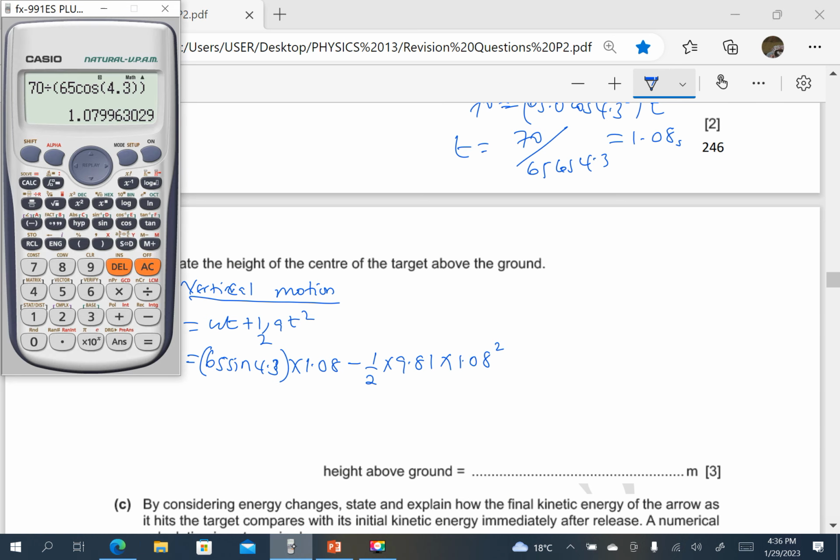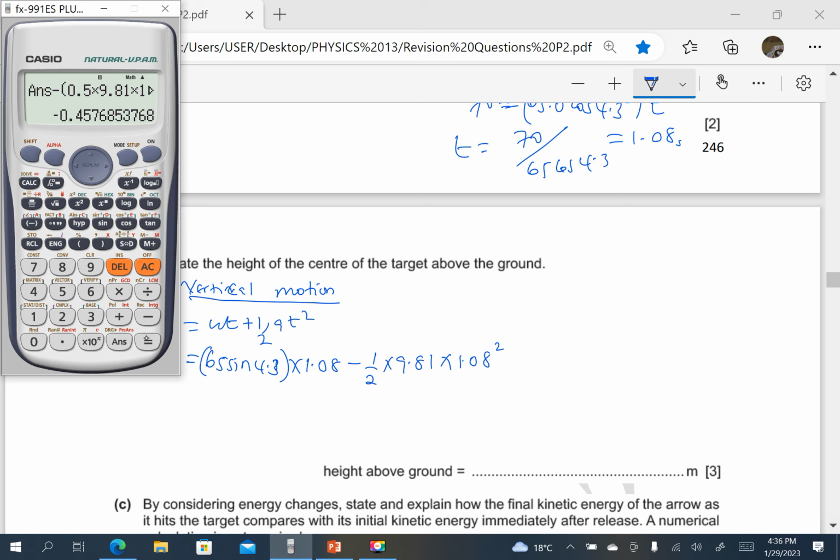So we press our calculator, 65 sine 4.3 times the time, which is 1.08, minus, open brackets, 0.5, that is a half, 9.81 times 1.08, and that is squared.